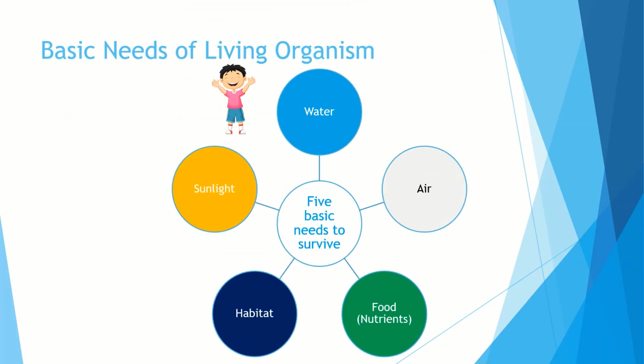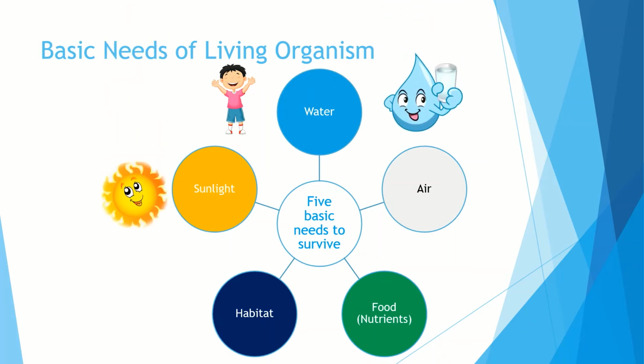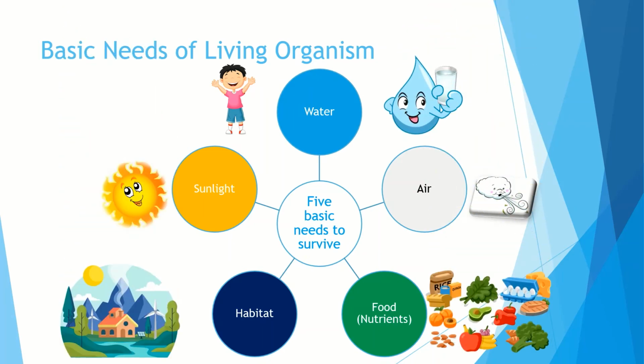So on the earth, as humans and as animals, we are living here, so we require some basic things to live on the earth like water, sunlight, air, habitat and food. These are the five basic requirements for living on the earth.